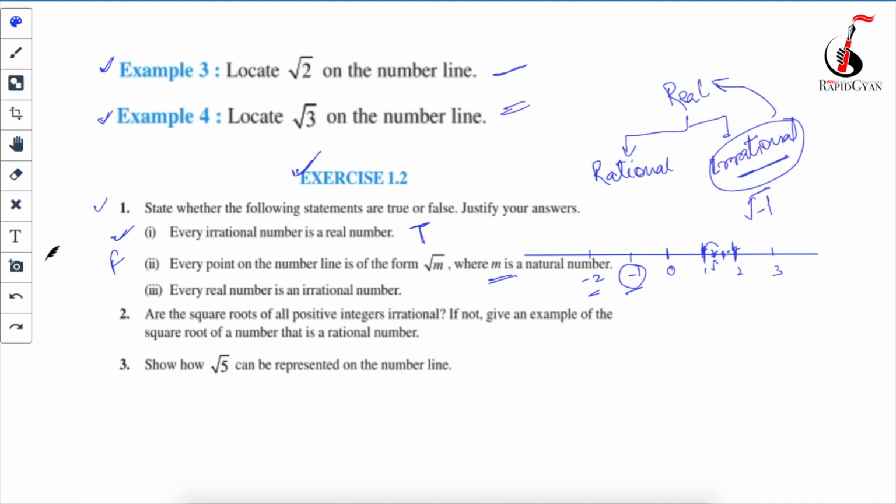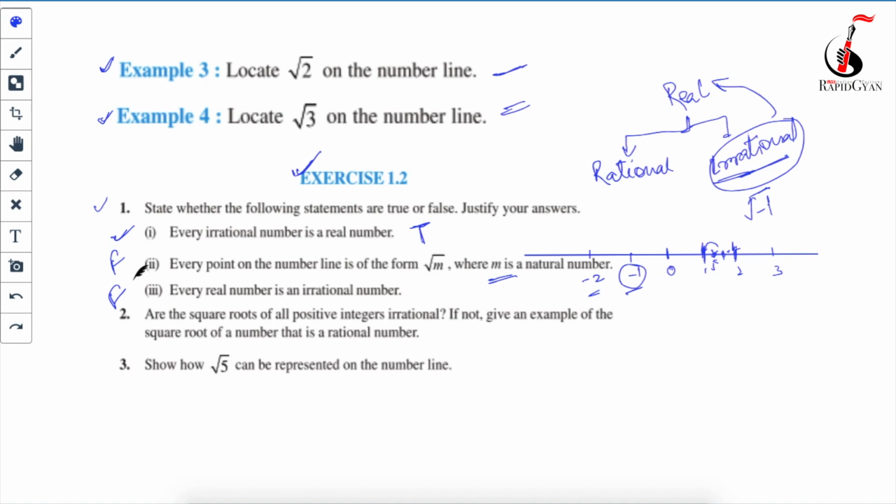Your next question is that every real number is an irrational number. No, every real number is not an irrational number, because real numbers are further classified into two parts: rational numbers and irrational numbers. Okay, so irrational numbers are a part of real numbers, but not all real numbers are irrational numbers. So this statement is false.